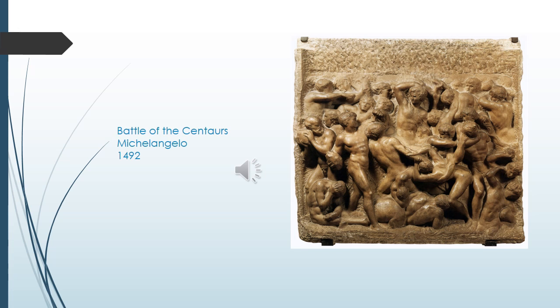Our next Michelangelo artwork is called The Battle of the Centaurs. This sculpture is most likely a scene from a war or a battle against the mythical centaur creature. In this picture, there are men with rocks, weapons, and angry looks on their faces. Obviously, some type of battle is occurring. This is an example of humanism because war is a common thing that occurs in life in modern times and also in the time of Michelangelo.